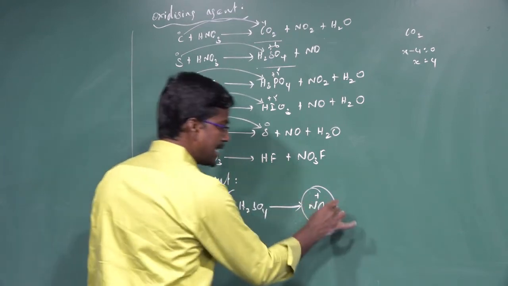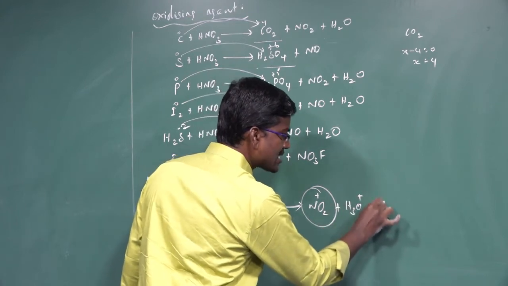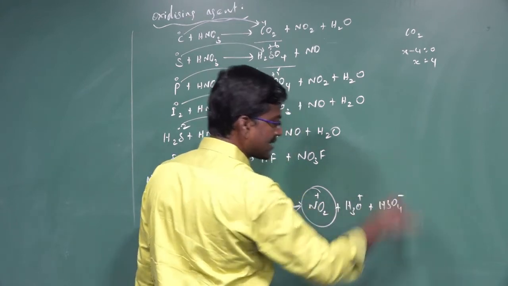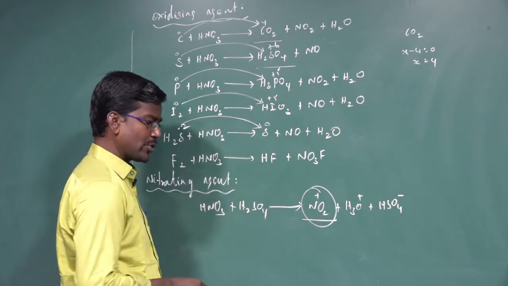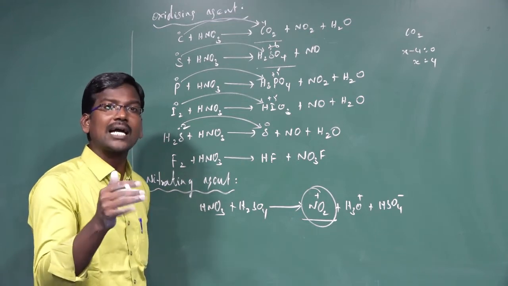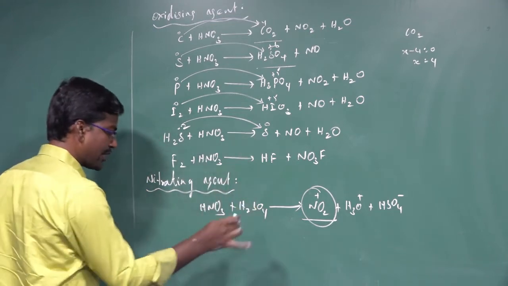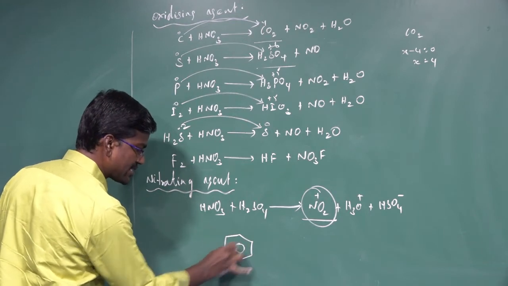In the next step, hydronium ion H3O plus and HSO4 minus ions are removed. So nitronium ions are formed. That nitronium ion is used for the replacement of hydrogen from an organic substance. What organic substance? For example, benzene. C6H6 is benzene, an organic substance.